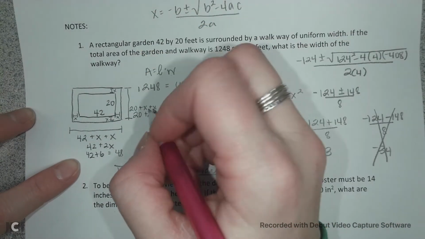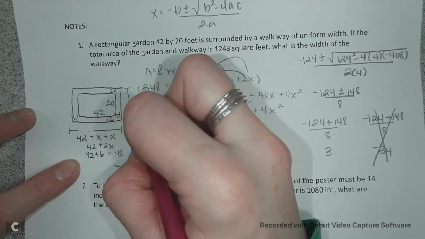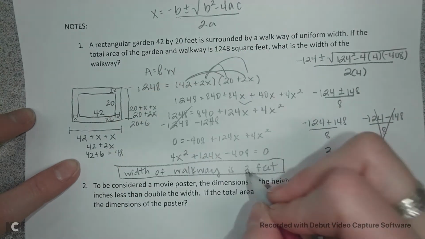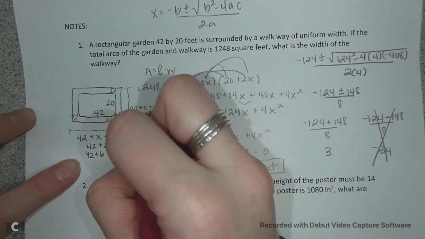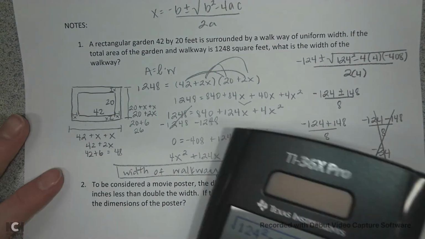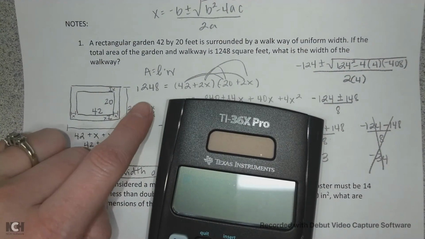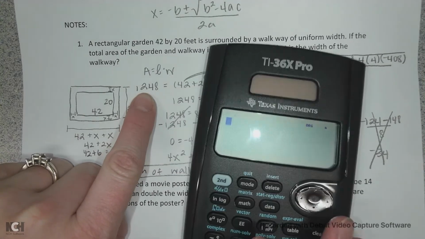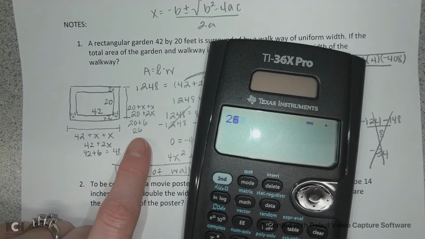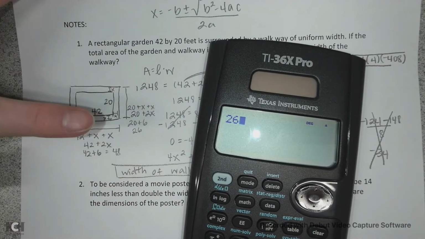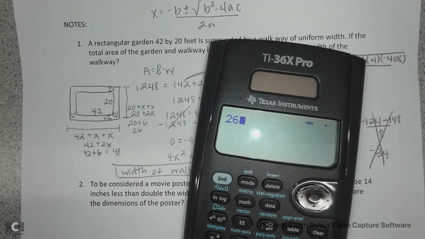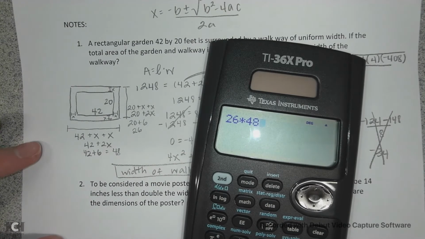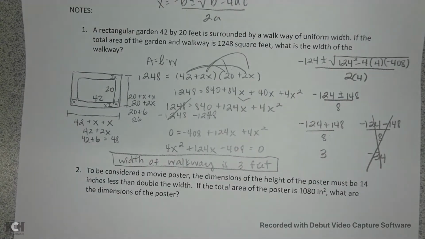And for our height, we'd have the same thing. This is 20 plus 6, because 2 times 3, so that would be 26 for the height. The total area should be 1248. So we multiply 26, the total width of the whole garden and walkway, times the length of everything together, which is 48, and we get 1248. So we did this correctly.